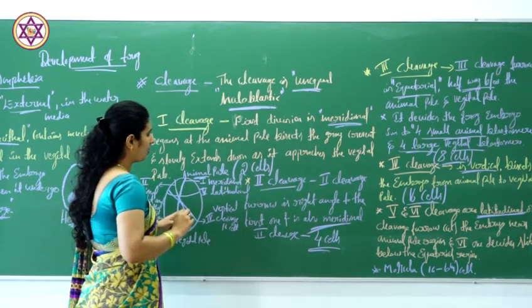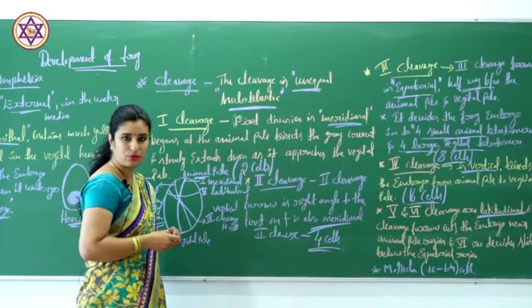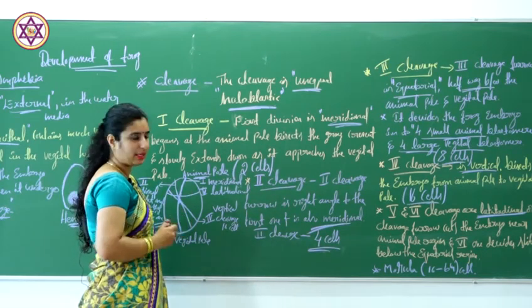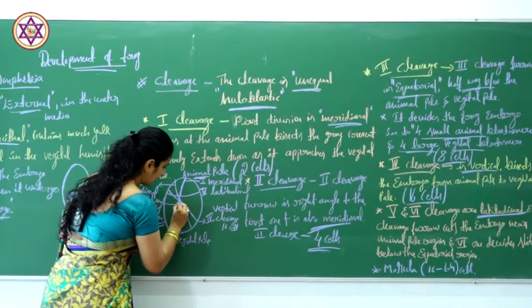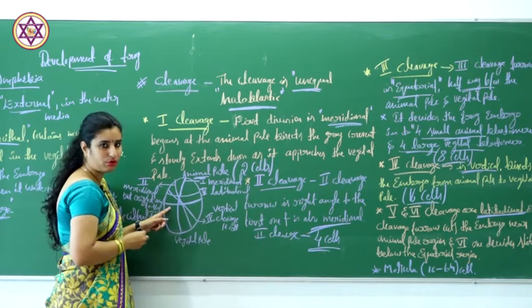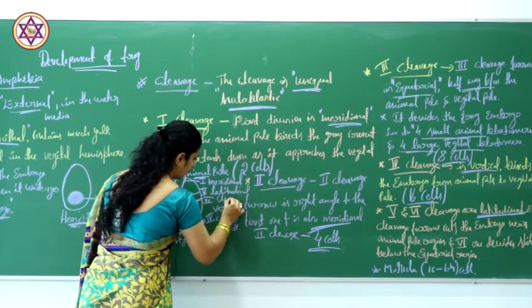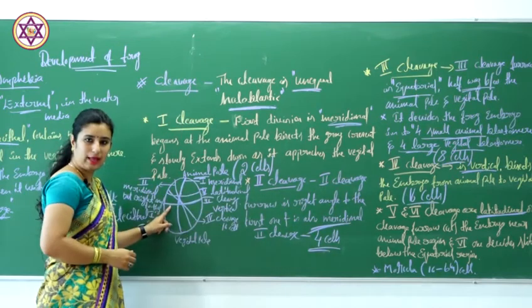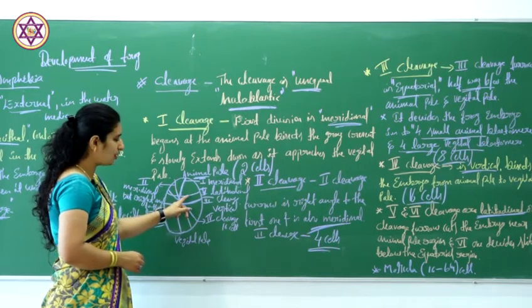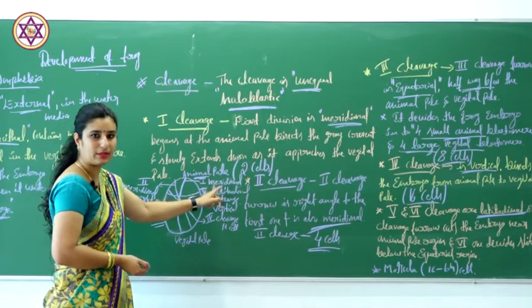And I forgot to mention about the third cleavage, that is equatorial, or halfway between the animal pole and vegetal pole. So this is the diagram. This is equatorial, third cleavage, and the fourth cleavage is vertical, and the fifth cleavage is a little closer to the animal pole, which is latitudinal.